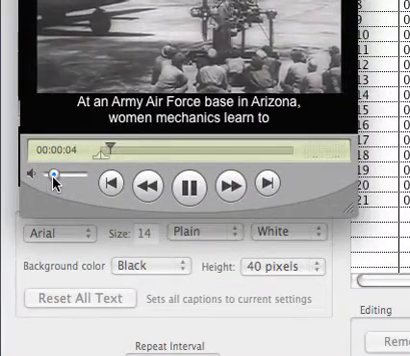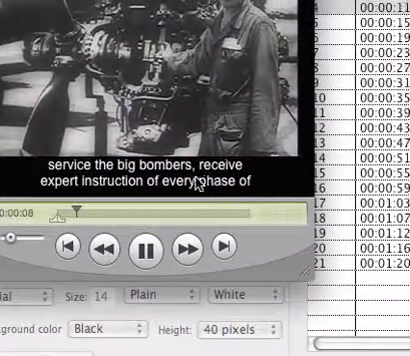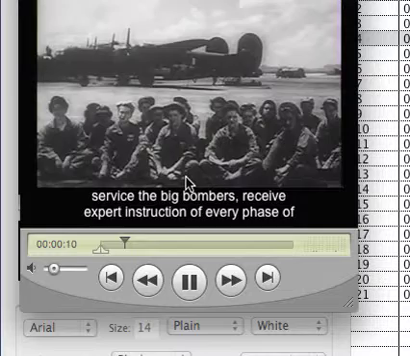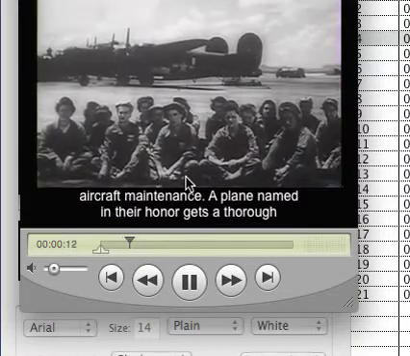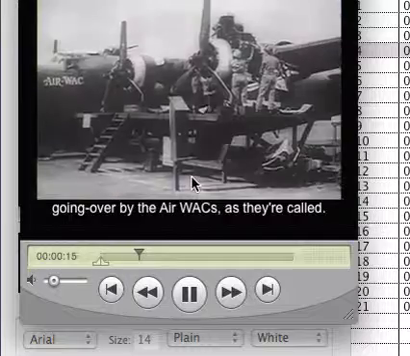At an Army Air Force base in Arizona, women mechanics... A plane named in their honor gets a thorough going over by the air wax, as they're called.